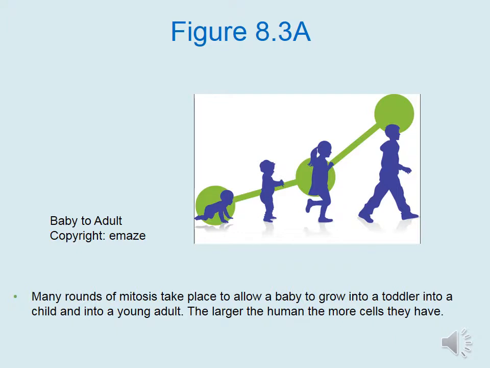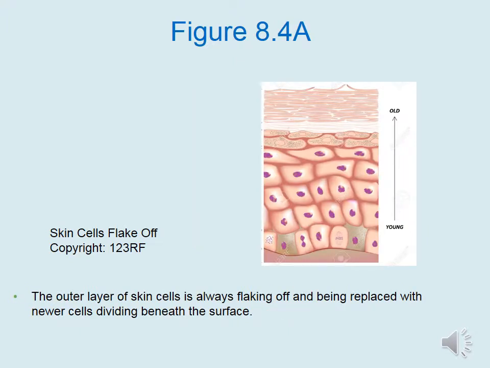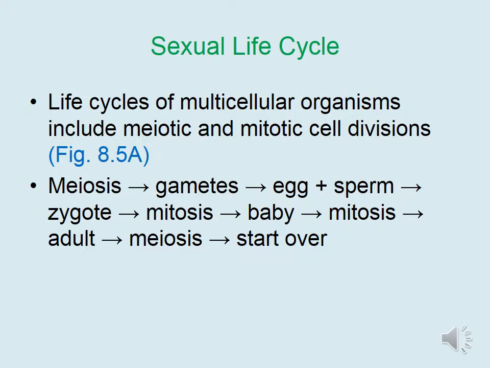Many rounds of mitosis take place to allow a baby to grow into a toddler, into a child, and into a young adult. The larger the human is, the more cells that they have. The outer layer of skin cells is always flaking off and being replaced with newer cells dividing beneath the surface. The life cycle of multicellular organisms includes both meiotic and mitotic cell division.